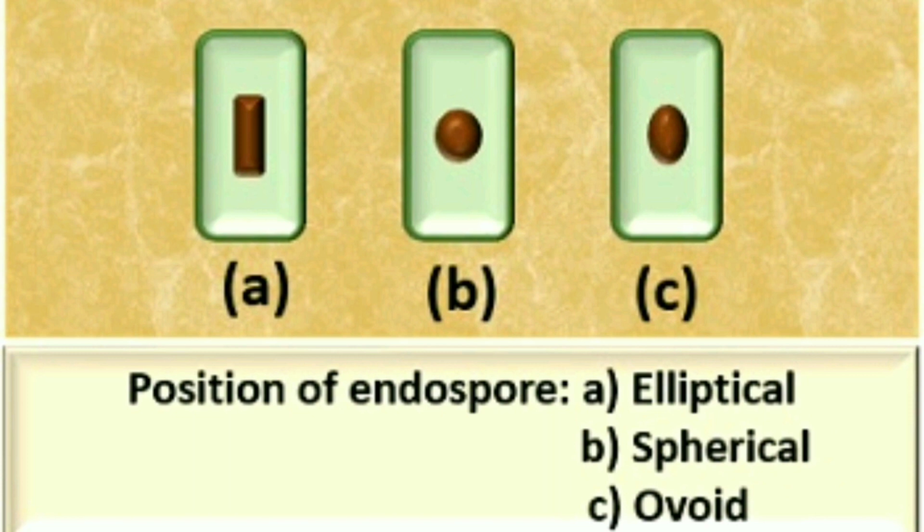Based on the shape of an endospore, we can divide it into three types: elliptical, spherical, and ovoid.